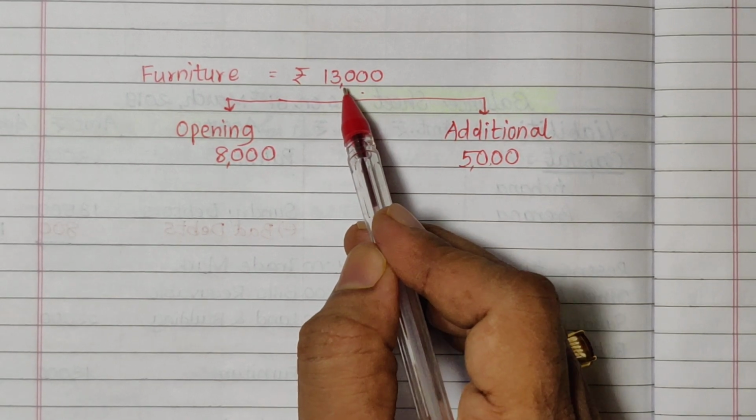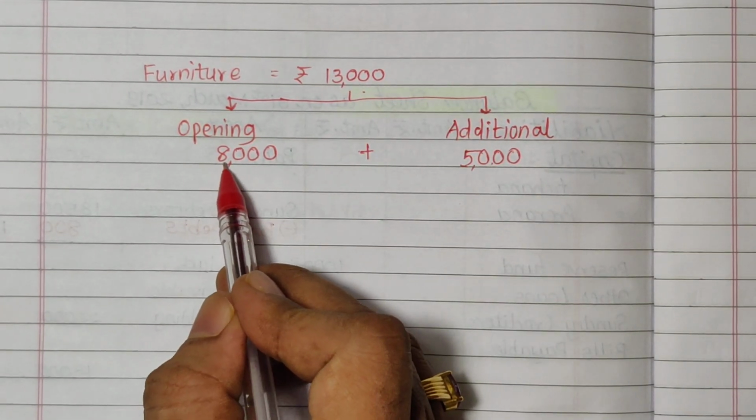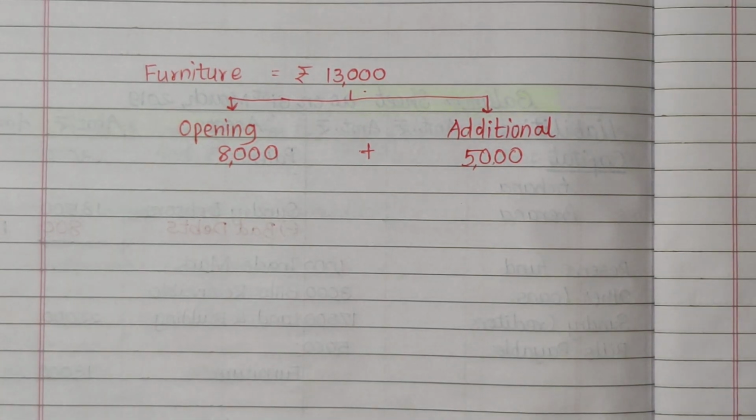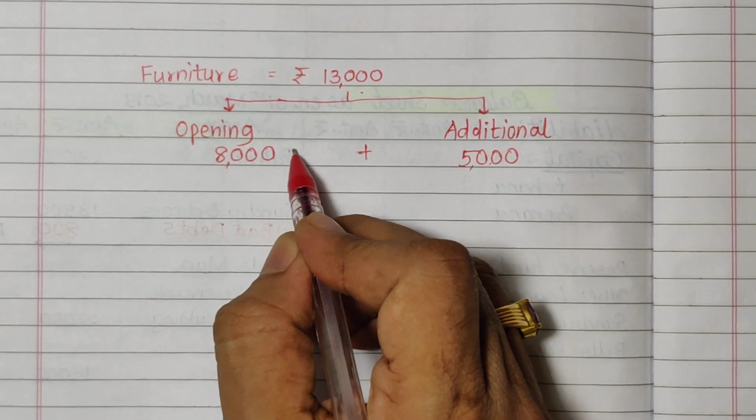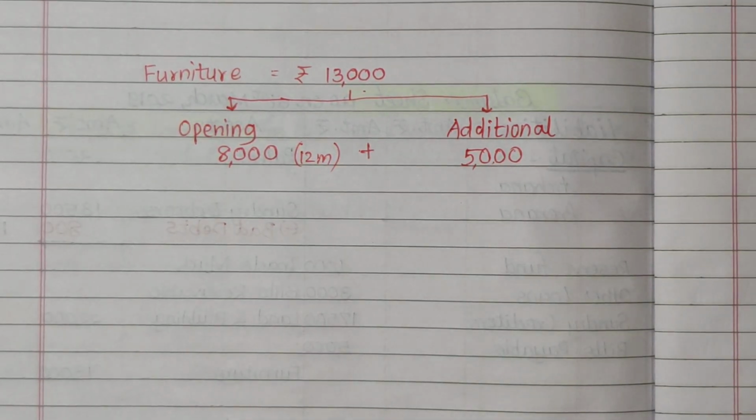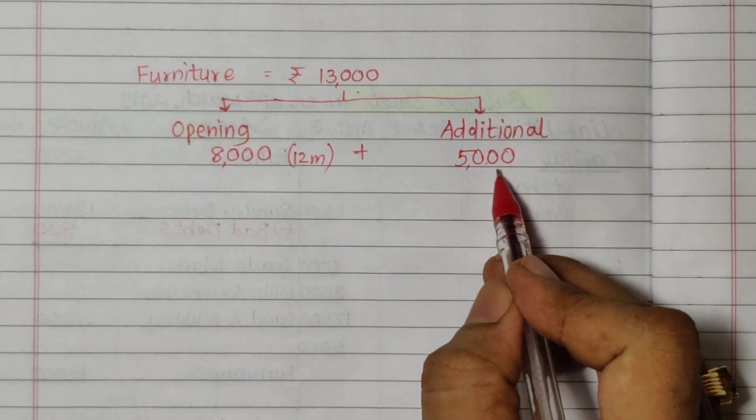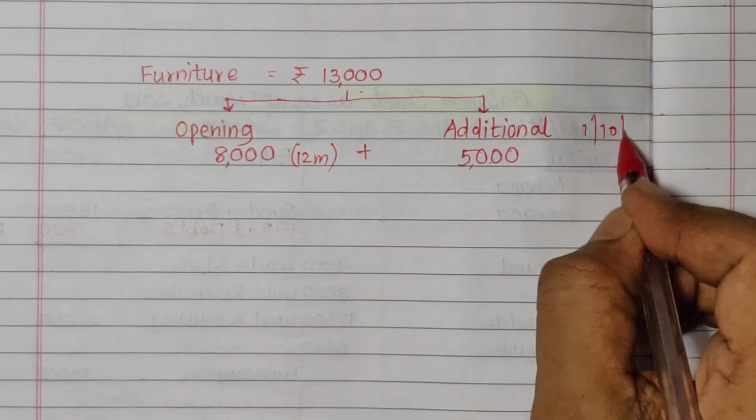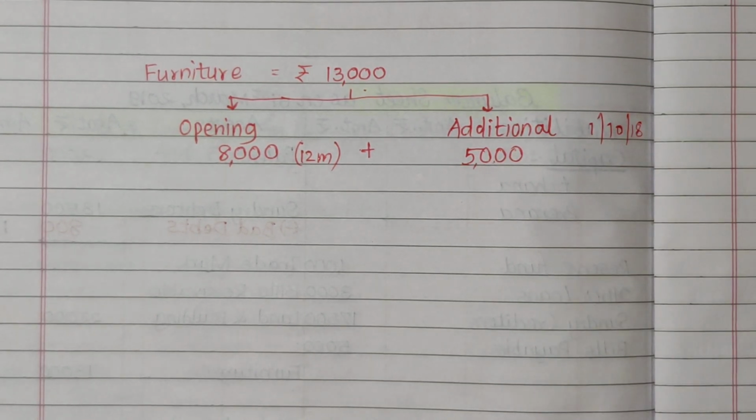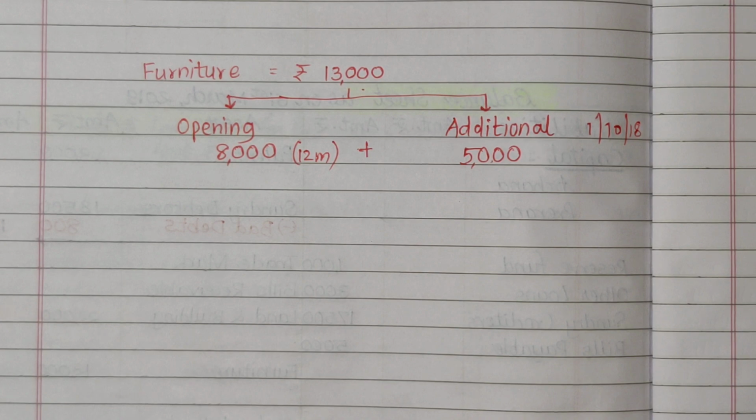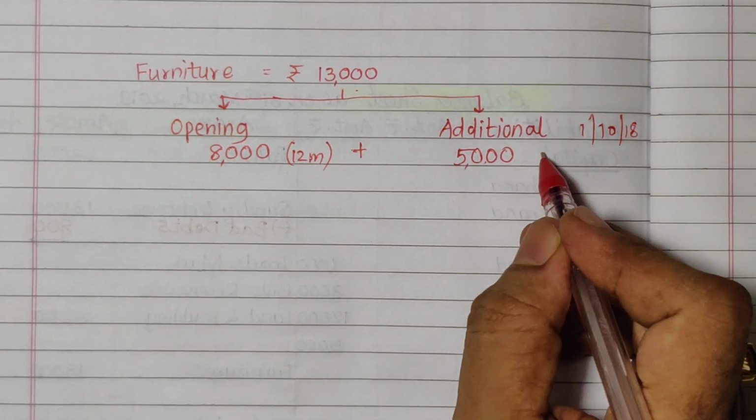So this furniture of rupees 8,000 is used for the entire year. So we will have to calculate the depreciation on this for 12 months. And the furniture of rupees 5,000 was purchased on 1st of October 2018. It means we use this furniture only for 6 months. So we will provide the depreciation on this furniture for 6 months only.